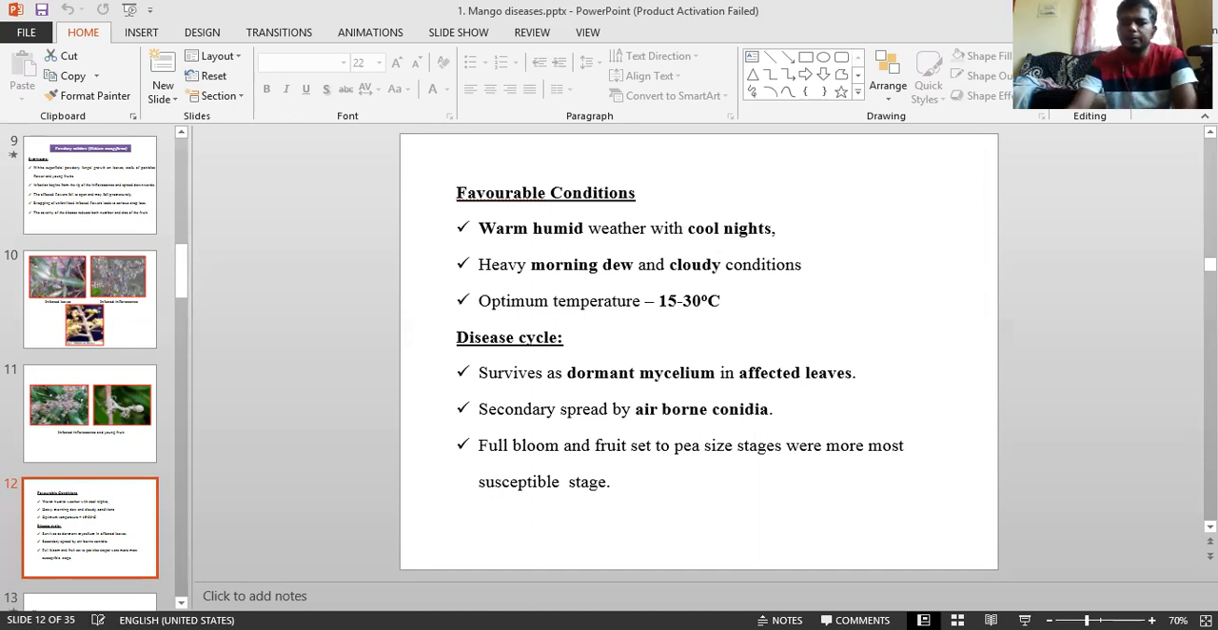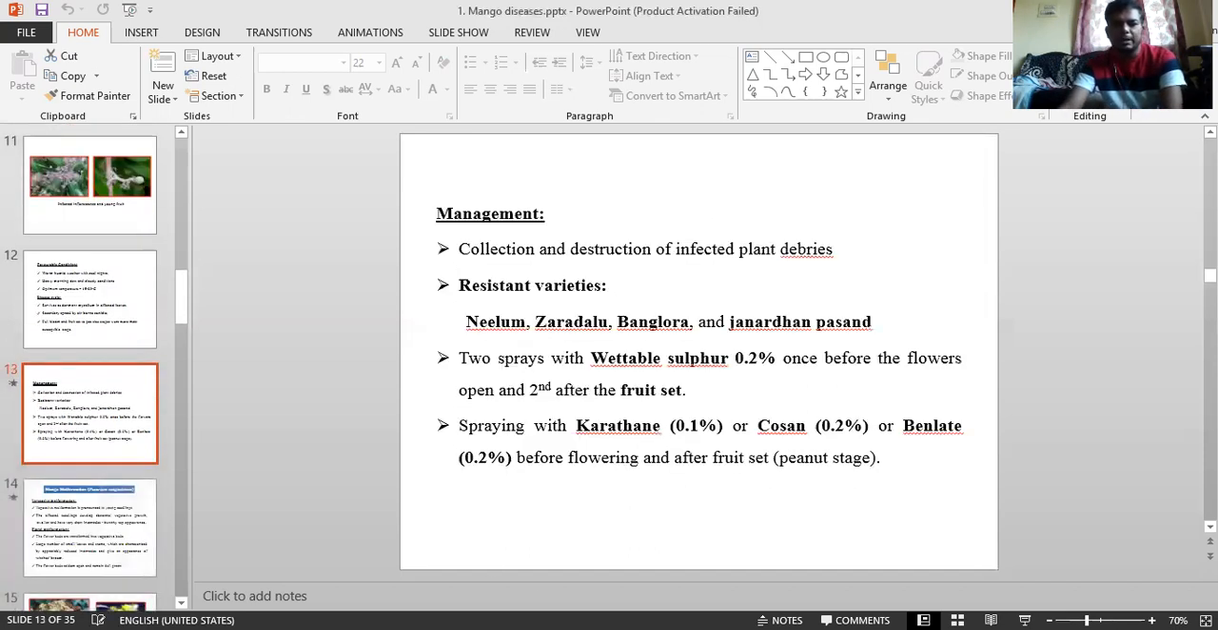And coming to the disease cycle, it survives as dormant mycelium. Dormant mycelium, you have to keep in your mind, especially in affected plant debris, not only in leaves. Secondary spread is by airborne conidia. Full bloom and fruit set up to pea size are the most susceptible stages. Those two stages, full blooming as well as fruit set at the pea stage, are the more susceptible stages.